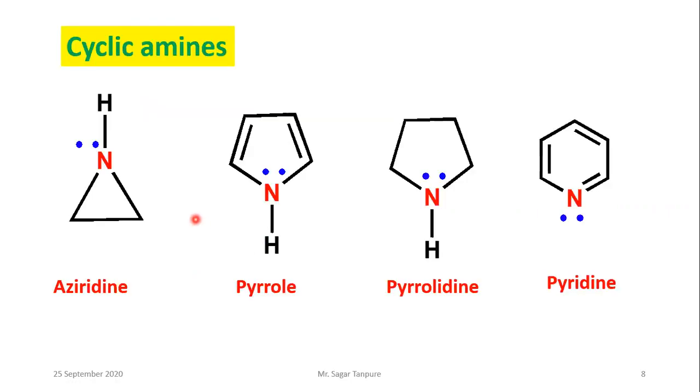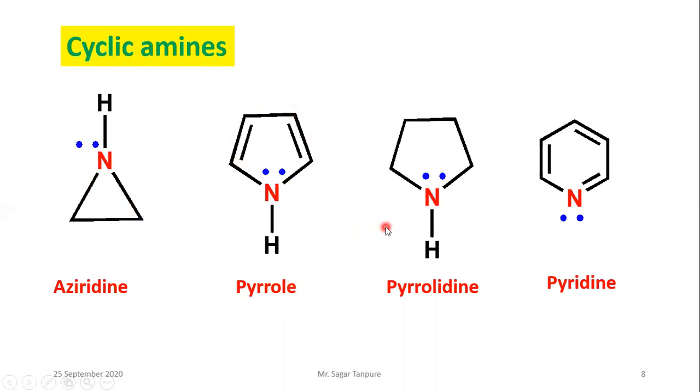Okay, the next part is the cyclic amines. This is the first one. This is a cyclic structure, so it is called a cyclic amine, meaning the ring contains nitrogen. A 3-member cyclic ring containing a nitrogen group is named aziridine. Then the second, a 5-member aromatic ring containing nitrogen, is called pyrrole. This is the aromatic ring, so this structure is pyrrole.